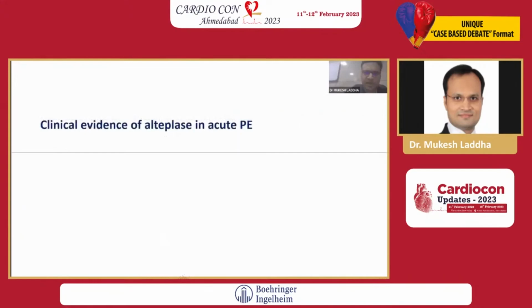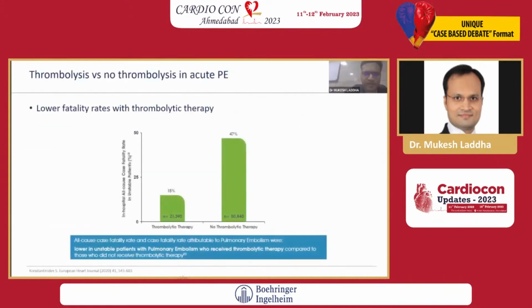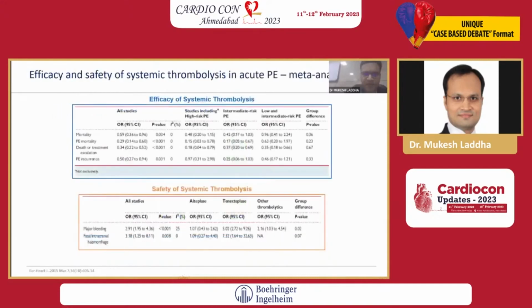Now coming to the clinical evidence of alteplase in acute PE. You can see it significantly lowers the mortality compared to heparin alone therapy in massive PE, and that is the massive advantage.